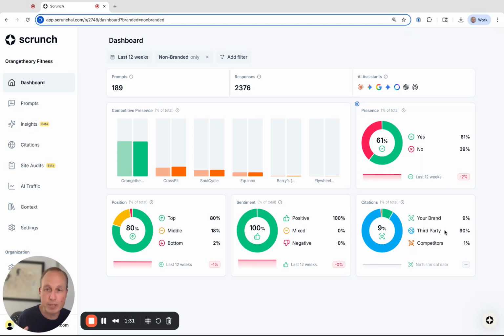Now, I want to show you how you can easily set all this stuff up in this context tab. And for that, I'm going to pause and jump over there in a sec.